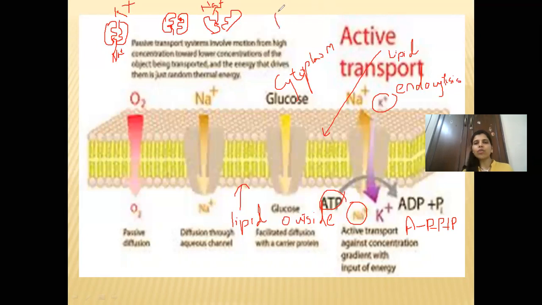In case of potassium, you will see that the gate will open like this.